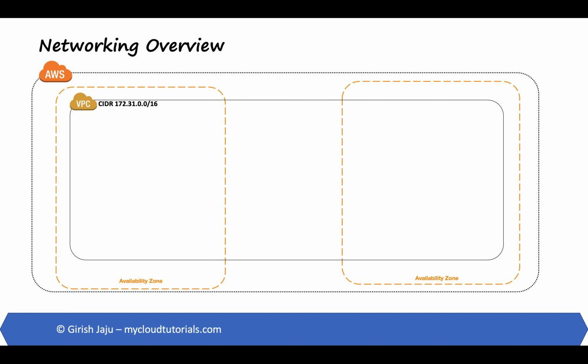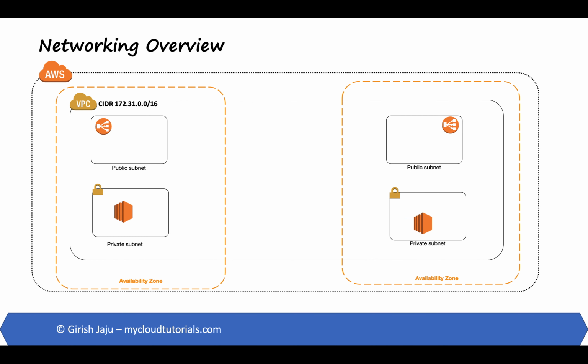VPC, as we see, spans across multiple availability zones within a region. There comes the concept of subnets. After creating a VPC, we can add one or more subnets in each availability zone. A subsection of the VPC's IP range gets associated with the subnets. There are two types of subnets, public and private. Resources like your load balancers and bastion hosts are deployed in the public subnets, whereas resources like your application servers, your database, etc. are deployed in your private subnets.